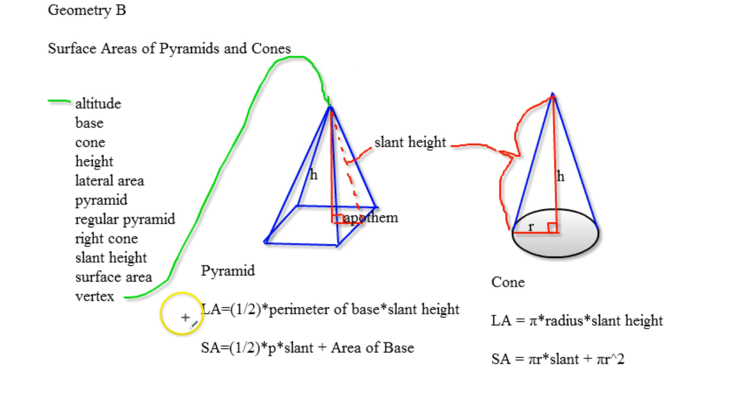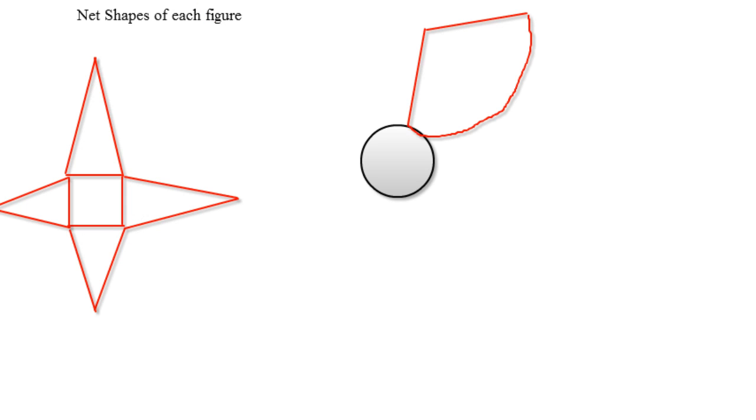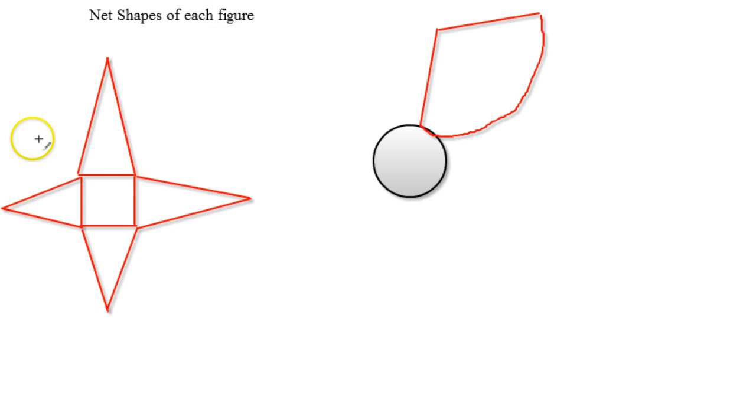Before we get to the lateral area, let's talk about the net figure of each shape. Obviously, this is the worst drawing in the world of the net of a pyramid, but it's basically four triangles. Depending upon the lengths, two triangles will be congruent and the other two will be congruent, but all four might not be congruent.